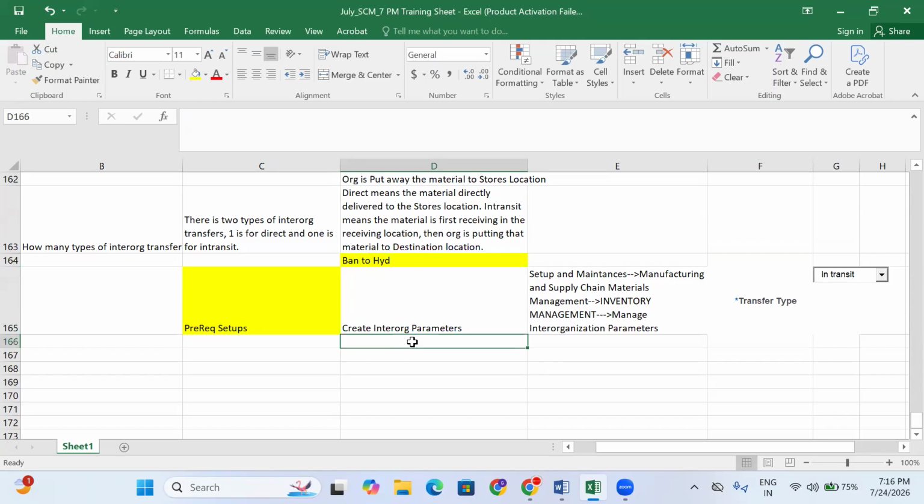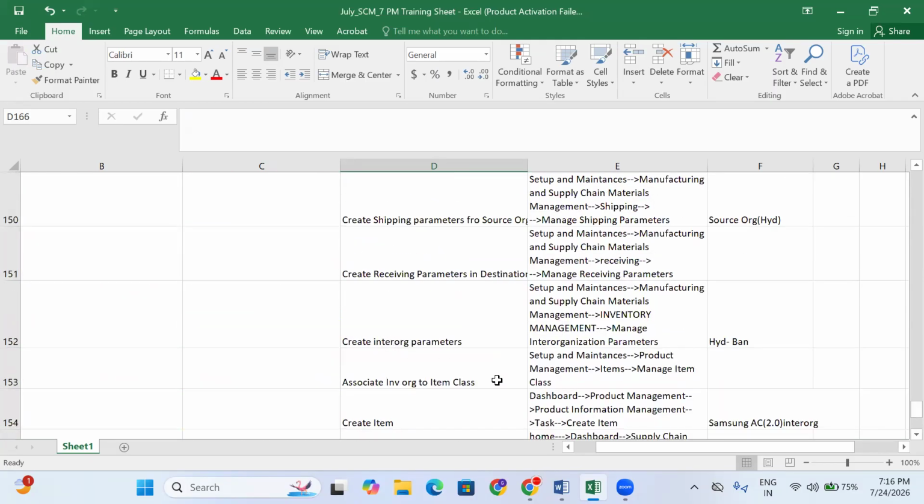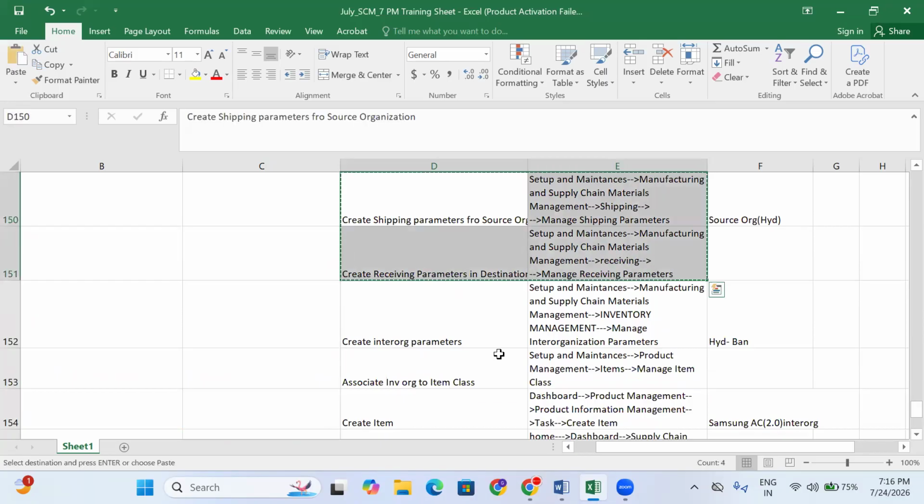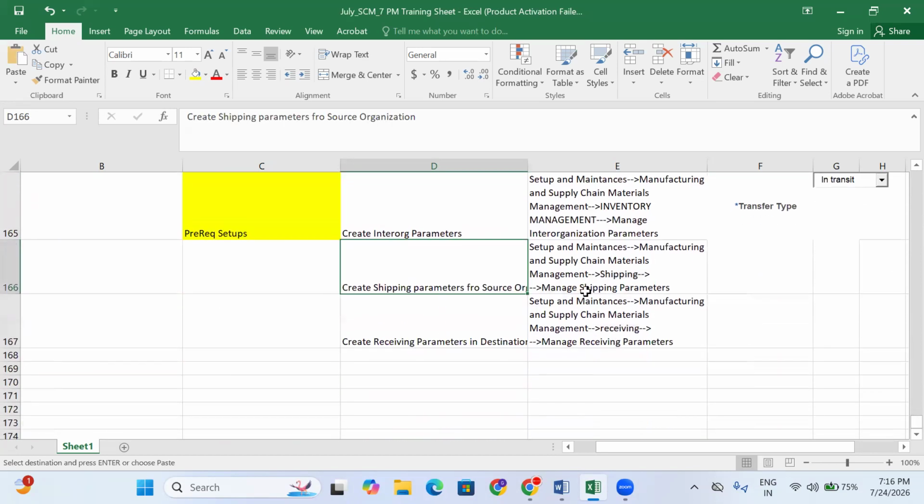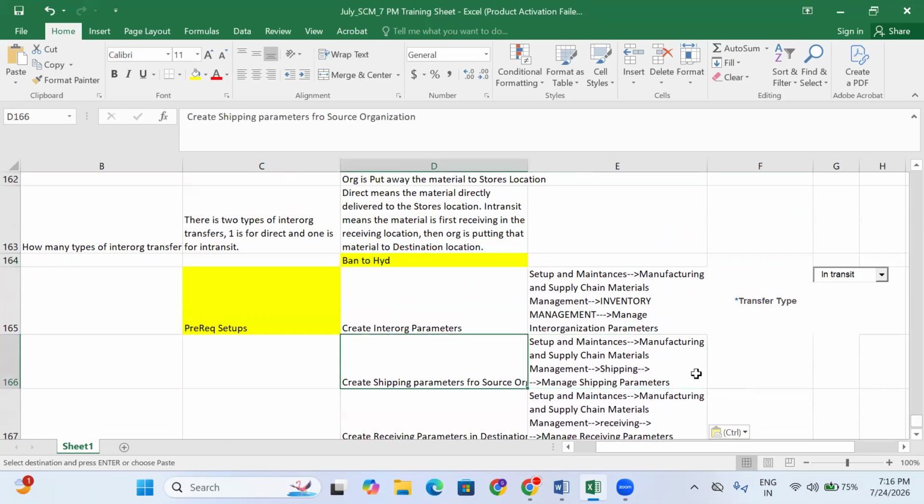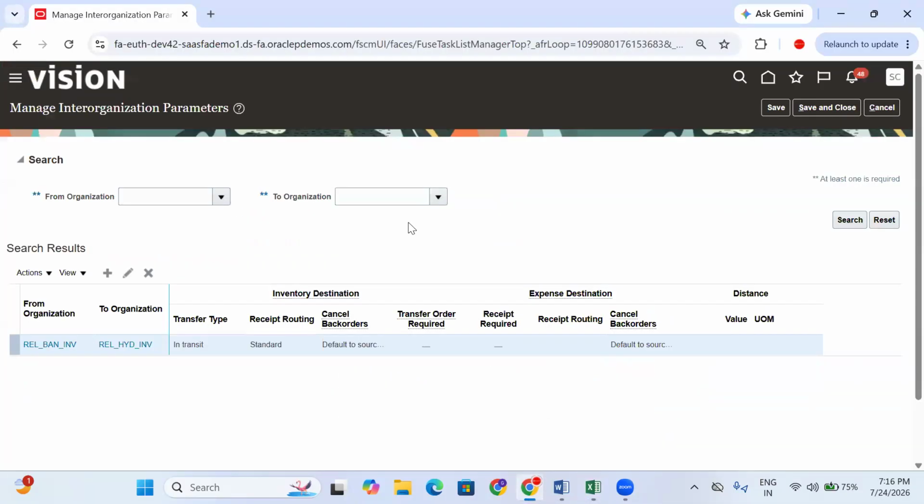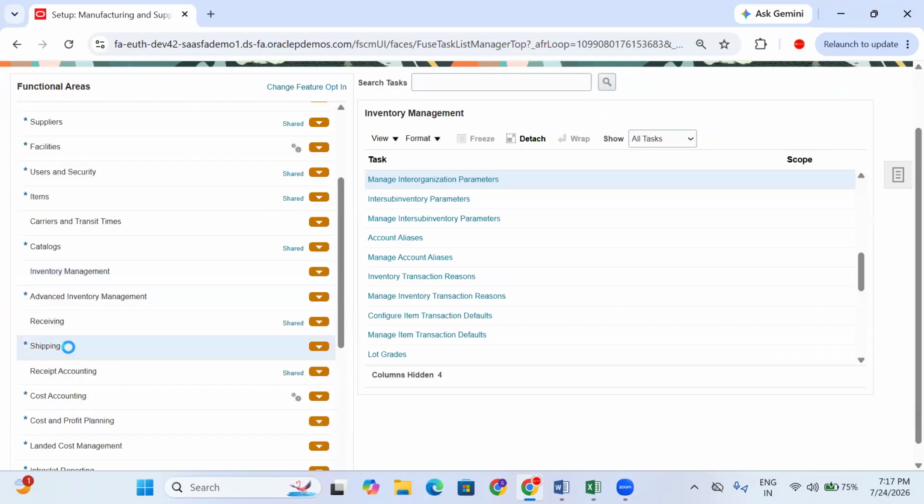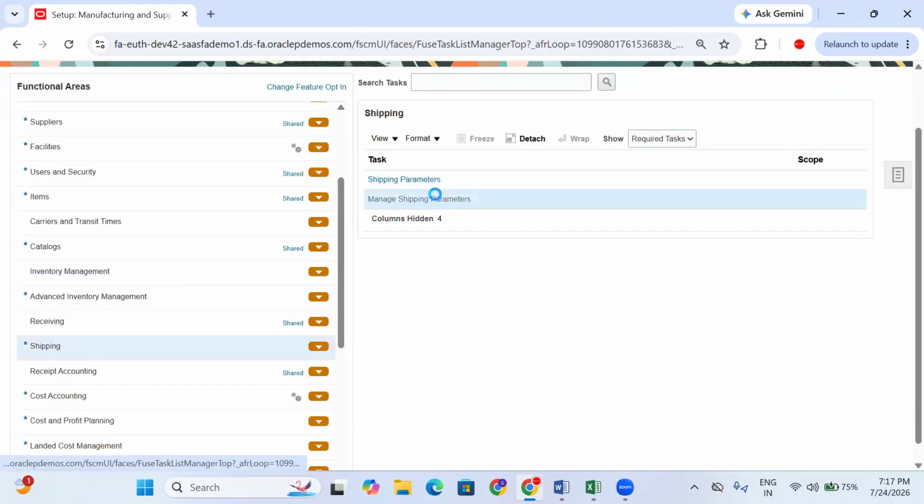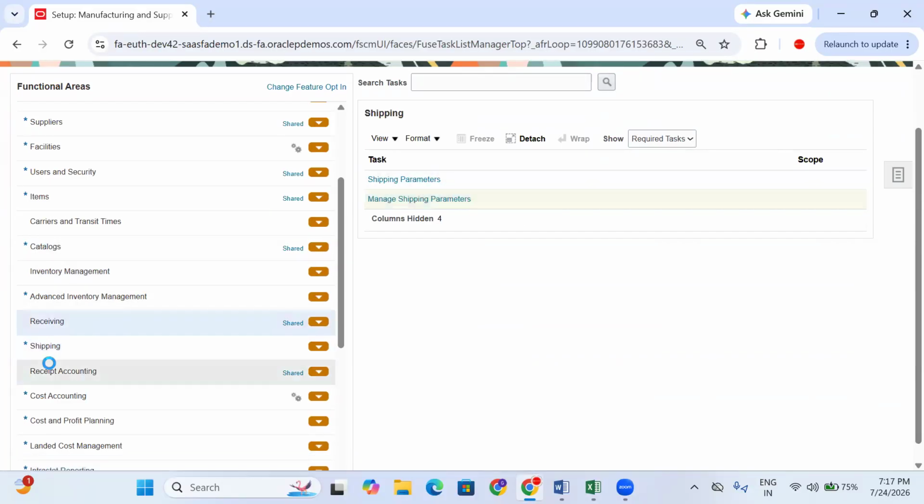So what are the requirements? Receiving parameters and shipping parameters, both. What is the shipping organization today? Bangalore is the shipping organization. Let's make the shipping parameters for Bangalore. Click on Save and Close. Okay, let's go to the shipping parameters.